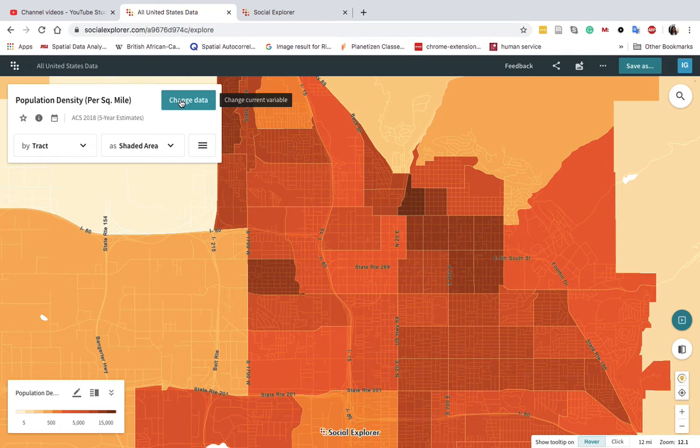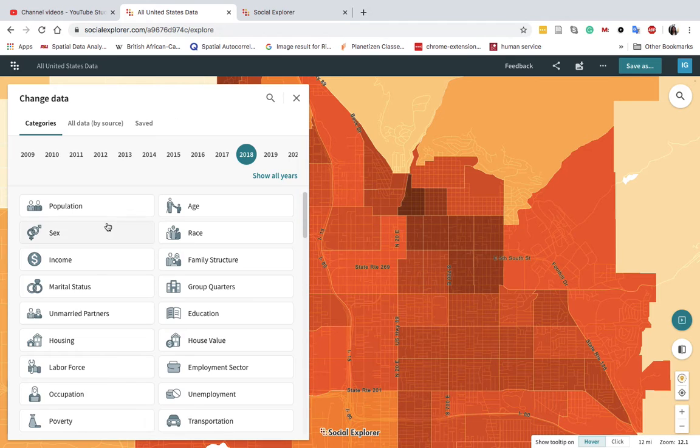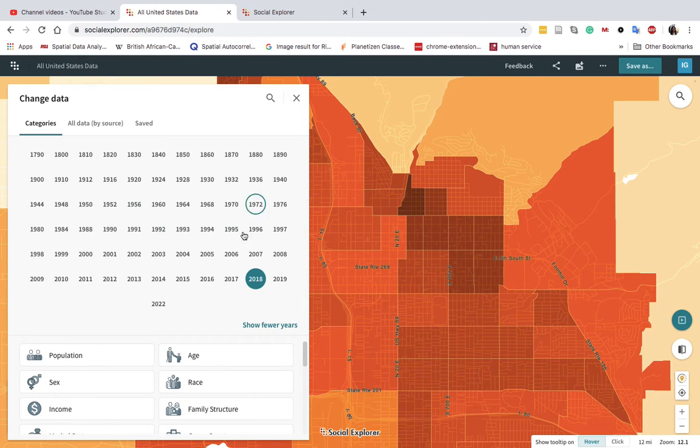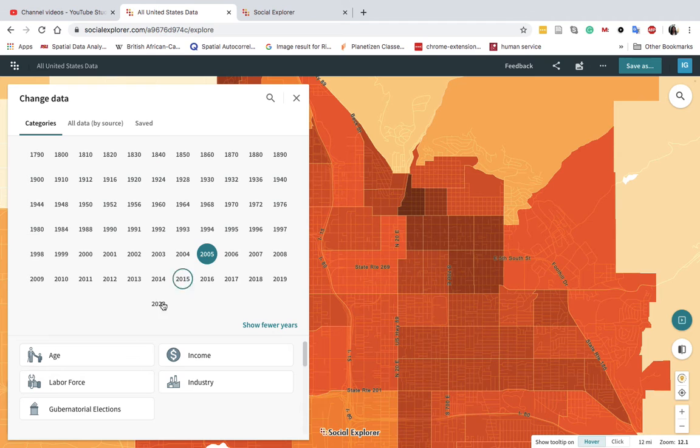We can go to, this is just the beginning, to change data. And here you can see different years. So for 2018, we already know, and we saw how many people are owners or renters. But we can keep doing year by year. If you go to show all years, you can see several years. So that's how I found the 2005 data, for example.